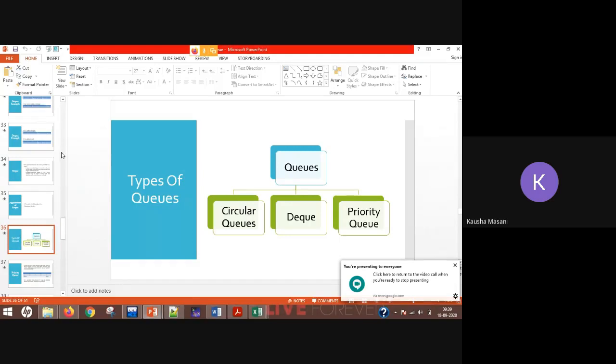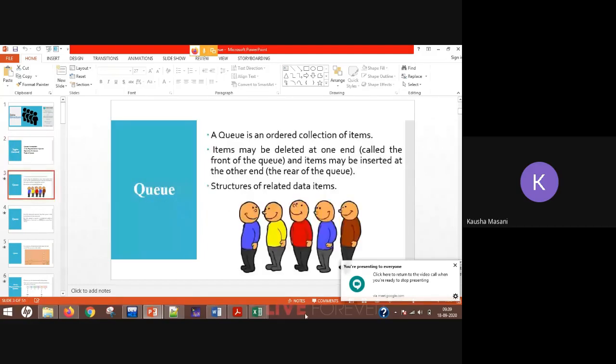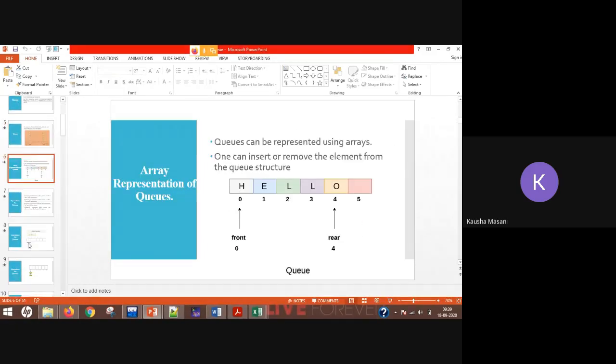See, we have already seen two kinds of queues, that is circular queue and DQ. So that is what we are going to revise quickly. Operations were covered, so I'm not going back on operations. Just what you have to remember is queues are represented using arrays for now, as we have not touched linked list yet. Queues are represented by linked list also, but as we have not touched the linked list, for now arrays are used for representation of your queue.